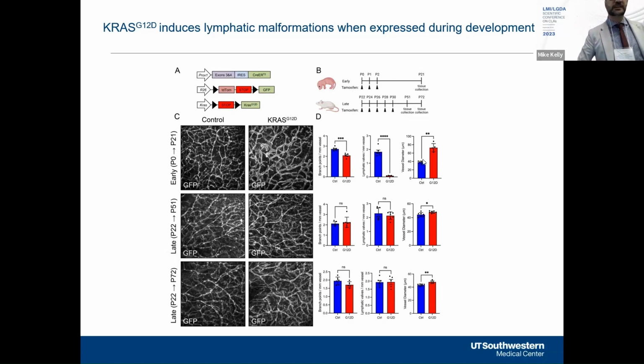We also found that the diameter of lymphatic vessels was significantly increased in mutant animals compared to controls. In contrast, when we induced the expression of mutant KRAS in young adult animals and then collected ears either 3 or 6 weeks later, we found that there was no difference in the number of branch points or valves between control and mutant mice, and a modest increase in lymphatic vessel diameter.